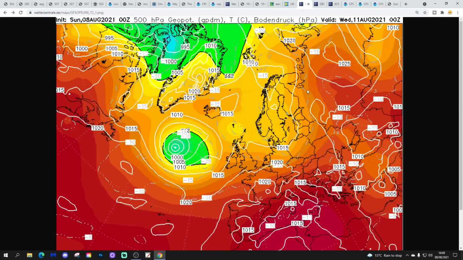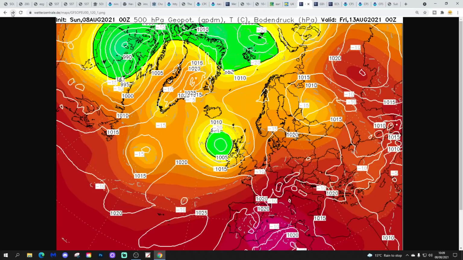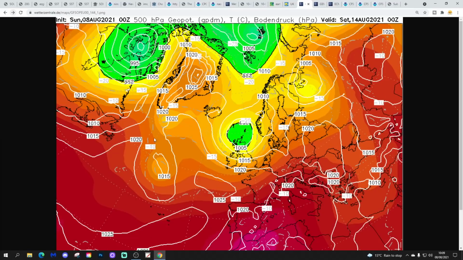That's how the GFS midnight run is looking for Wednesday. Again, we've got this ridge building up from the southwest. That's on Wednesday. That's still there on Thursday, but it weakens through Friday and on into Saturday.